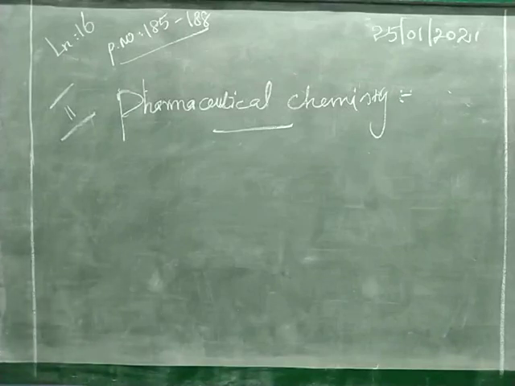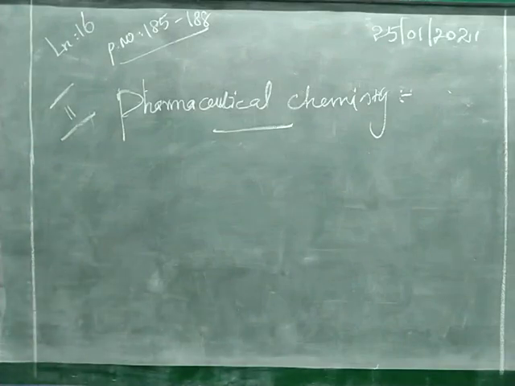Why do we have to study it? Whatever the disease may be, we have to find the medicine. Some of the medicines will not adapt to that disease, so we have to modify them. That means we have to apply the technology. So it is called pharmaceutical chemistry.